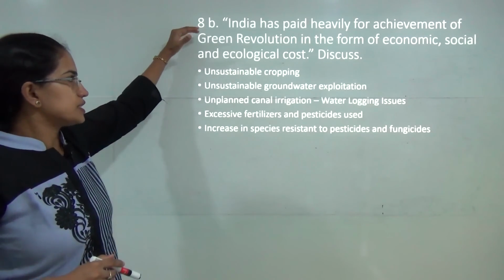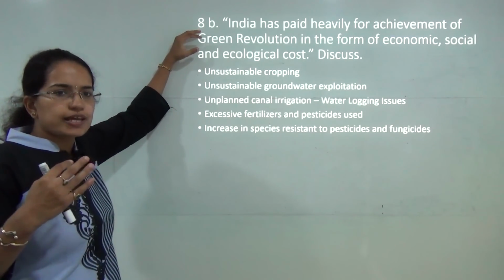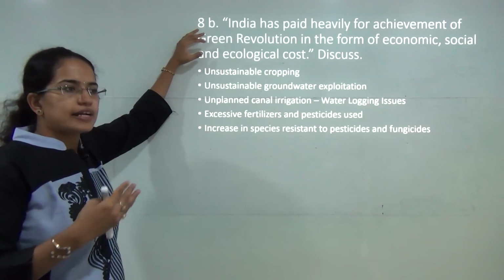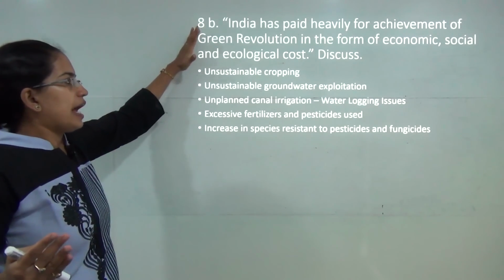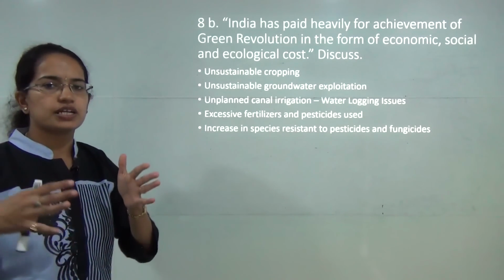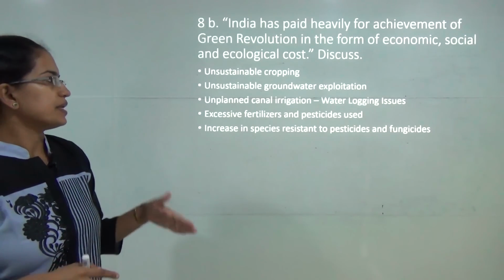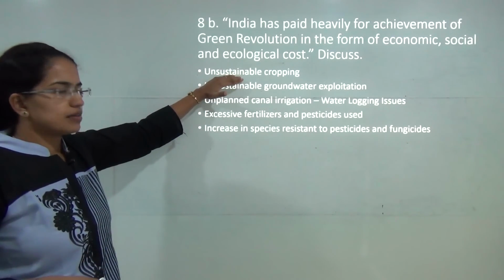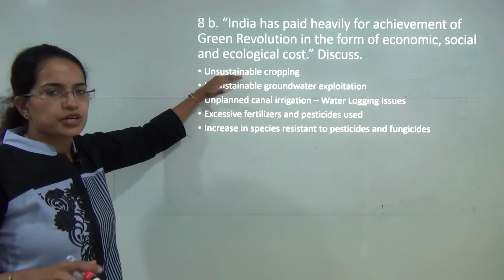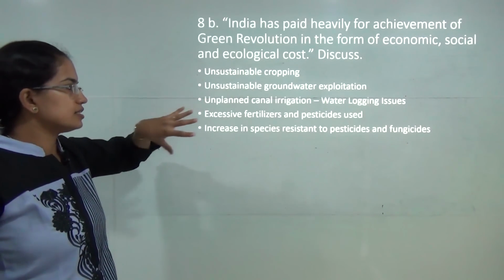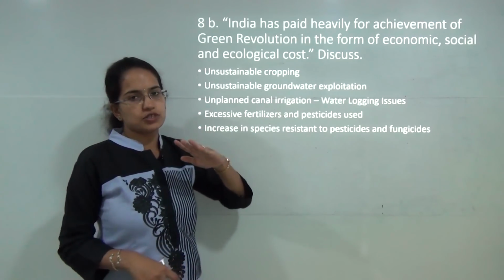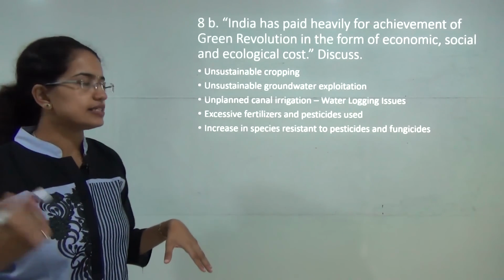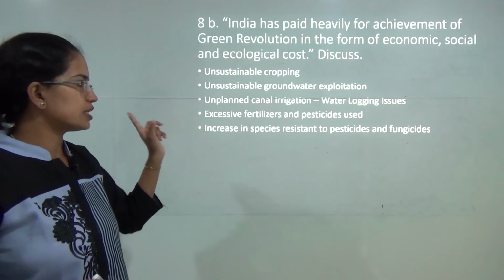So when we talk about questions like these, you have to briefly explain the idea of green revolution, how it was laid forward, and the two phases of green revolution, and then straightforwardly move on to the drawbacks. The major drawbacks being the cropping pattern was unsustainable. There was over exploitation of the groundwater. In the regions where you had canal irrigation that was planned, that led to the problem of waterlogging and ultimately salinity issues, as in the case of Indira Gandhi Nahar Pariyojana in Rajasthan.